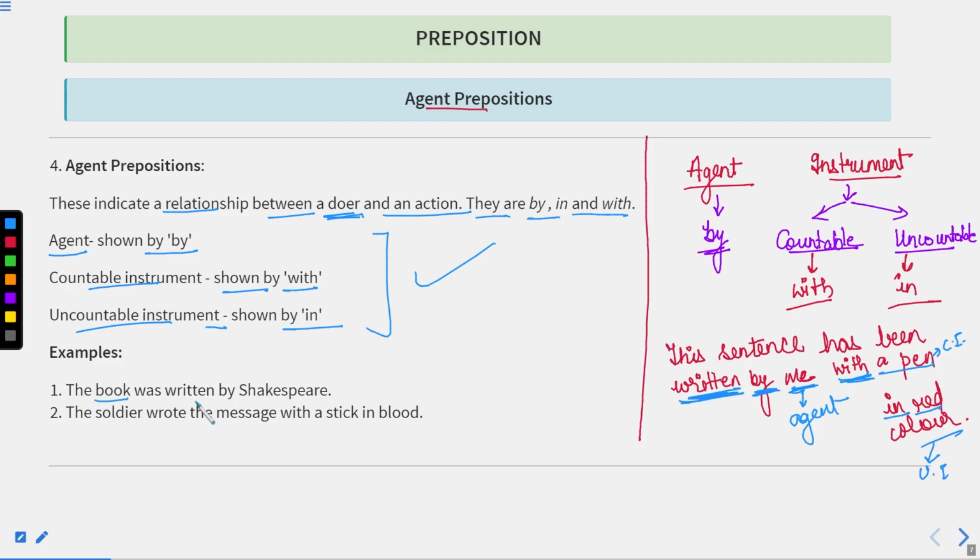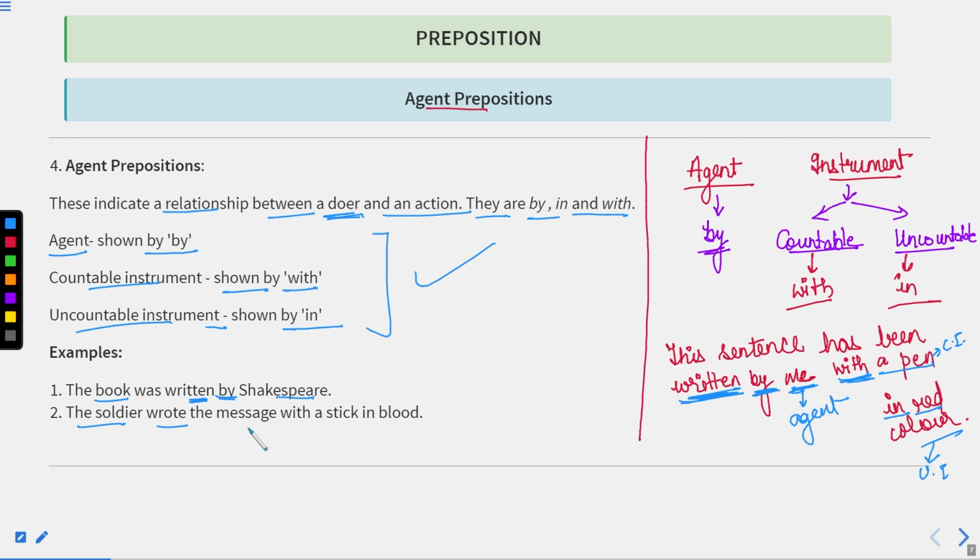So this book was written, and this task has been done by Shakespeare. So here we have written the word "by". Okay. Now we can also write the sentence like "Shakespeare has written this book", or "Shakespeare wrote this book". This can also be the sentence, but there we are making Shakespeare the subject, so we are not making it the agent. Okay.